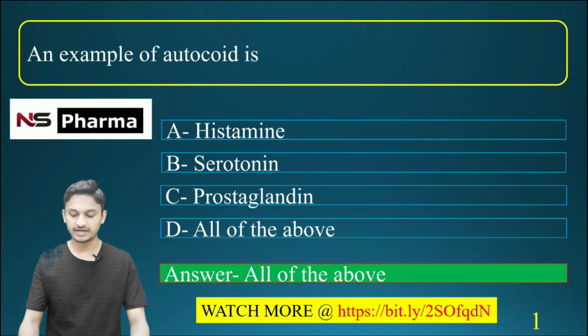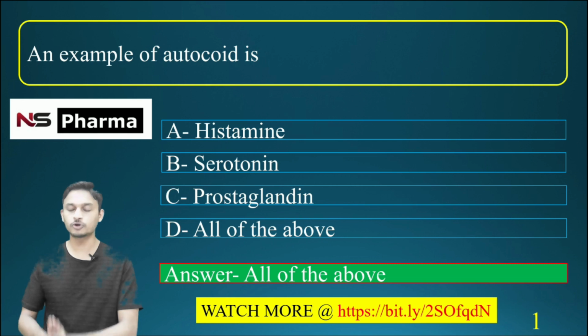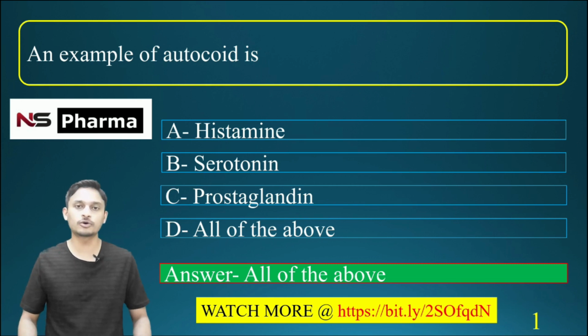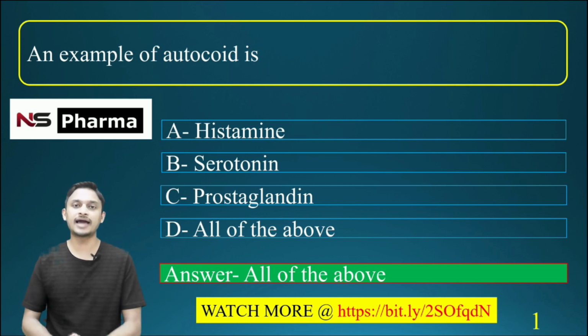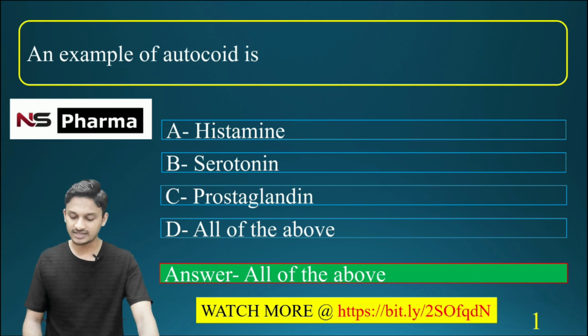Histamine, serotonin, prostaglandin, all belong to autocoids. What are these autocoids? They are biological molecules which act like local hormones. What are the other examples?